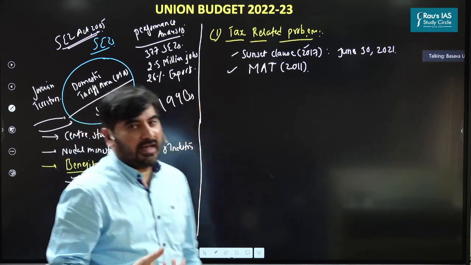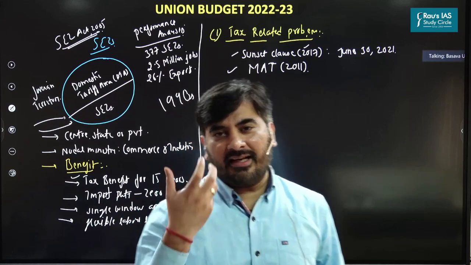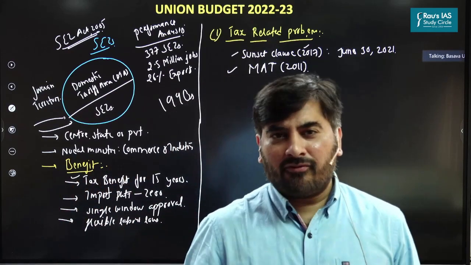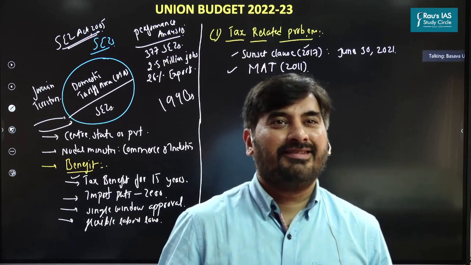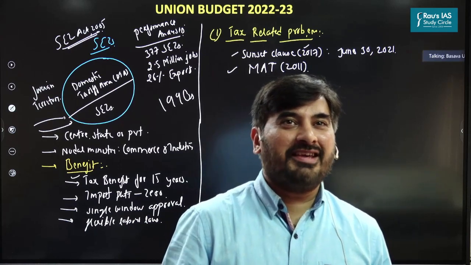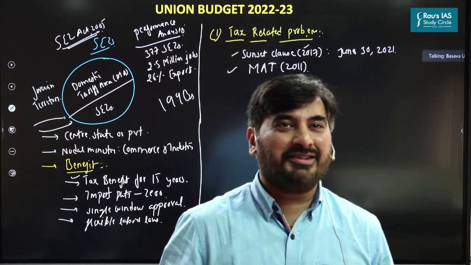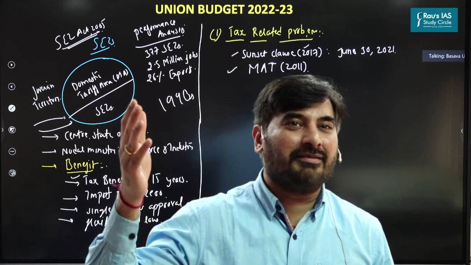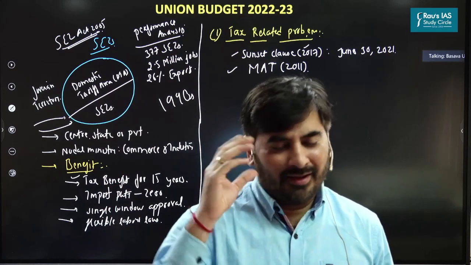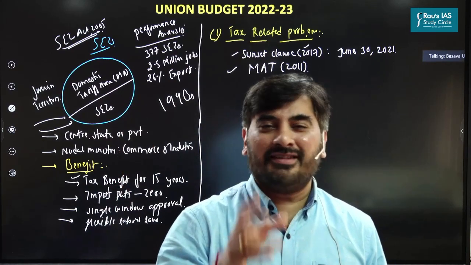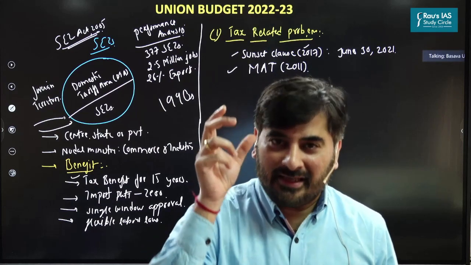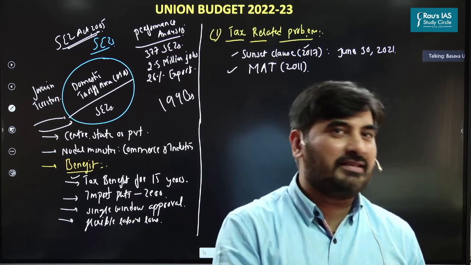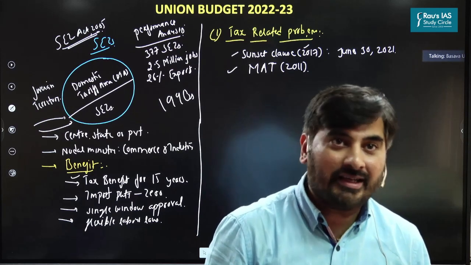Now you must be wondering as to how a company which is declaring profit is not paying any tax to the government. Are you preparing for chartered accountants exams? No, right? You're not preparing for CA exam, right? You're preparing for UPSC prelims examination. So don't get into that PhD mode and try to identify how the company is saving tax. Don't worry about it. Understand from the perspective of the prelims examination that minimum alternate tax is a tax which the government has brought in to bring zero tax companies under the tax bracket. Are we clear on this?